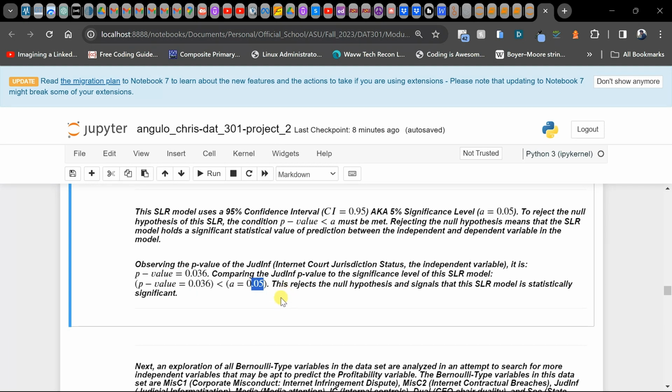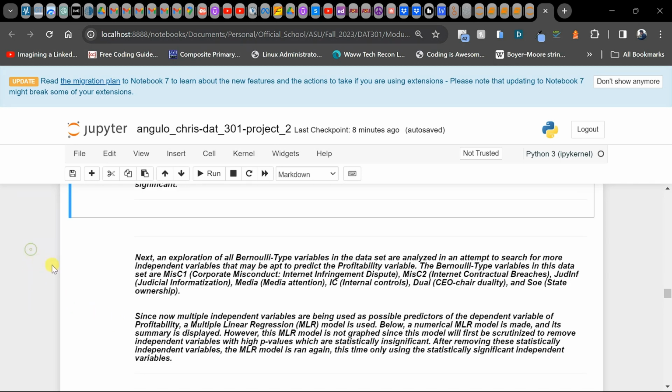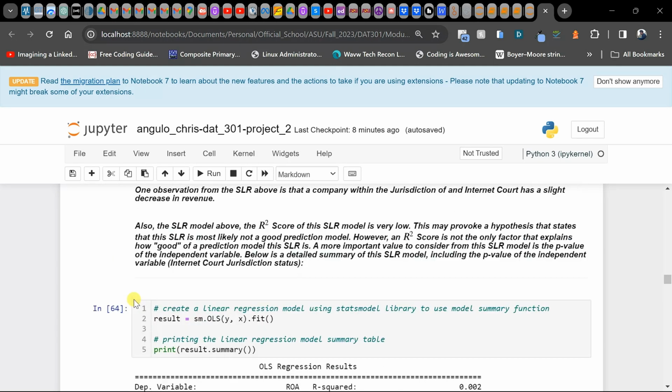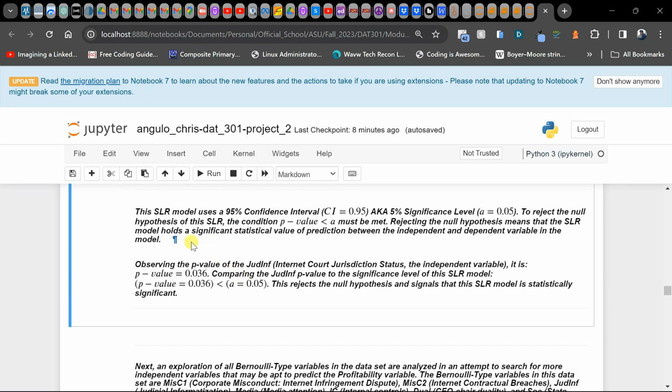So we are able to reject our null hypothesis, and this signals that this simple linear regression model is actually statistically significant. So we can't just go based off the R squared, because with this hypothesis test, we're seeing that it actually looks like this is a significant linear regression model, as weird as it looks.